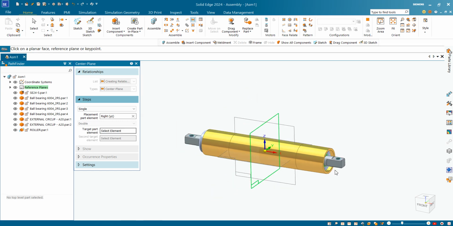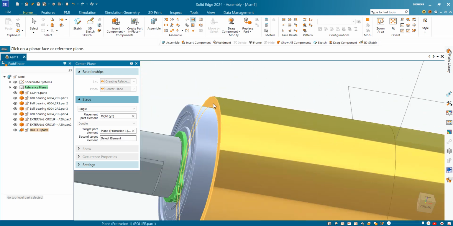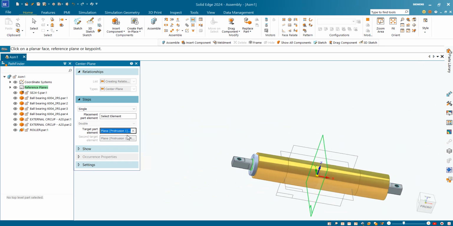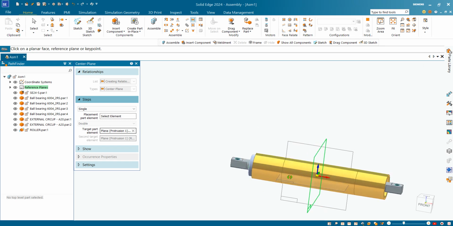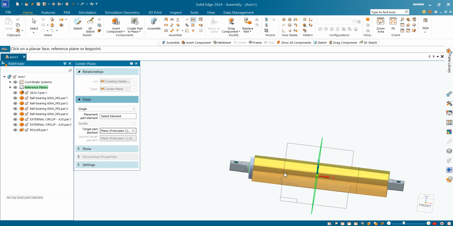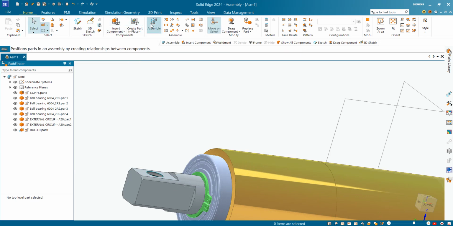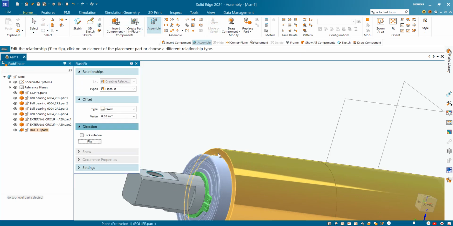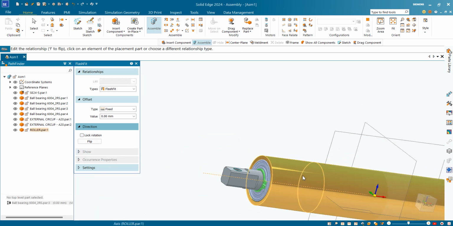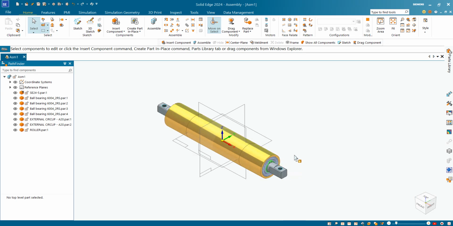Okay, target part element, this and this. Okay, so it is still, so we will go to our previous one that we have created. Now we will say assemble here and just mate this with our part, and I think it is clear now.